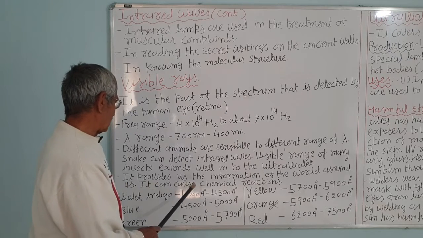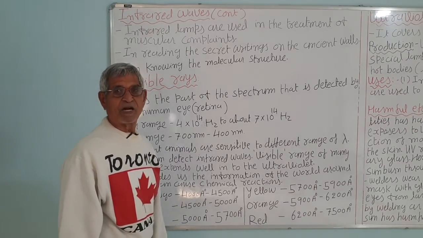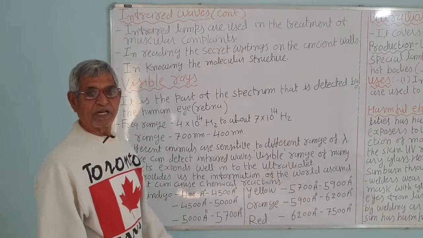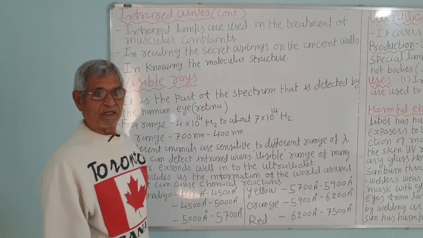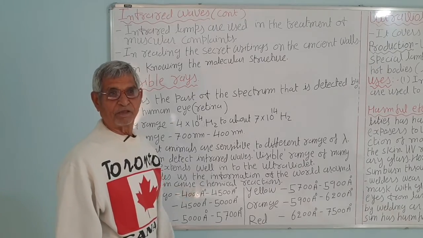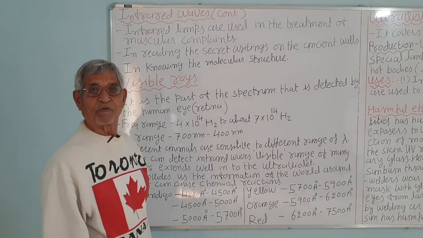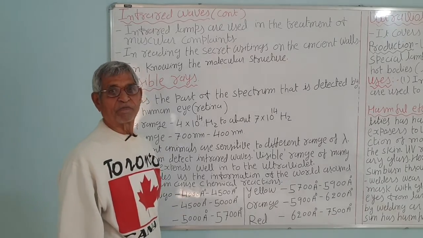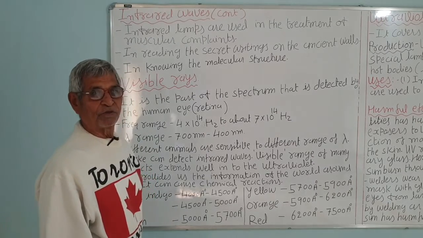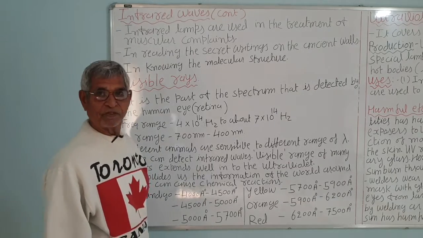It provides us the information of the world around us. That is, we can see when there is light; we can't see without light. We cannot see anything which is in the dark. So if we are standing in the light and the thief is in a dark place, you can't see the thief. The thief can see you because there is light where you are standing. Light falls on your body, and after reflection reaches the thief's eyes. So it makes things visible, and we can know about the articles around us.